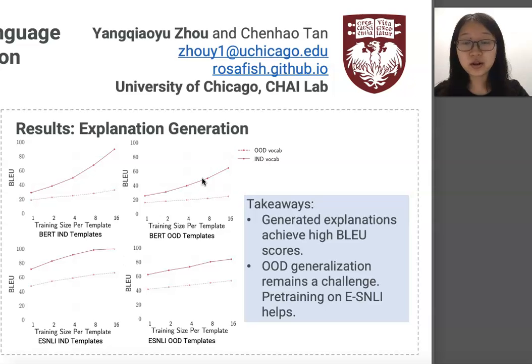Overall, the BLEU scores are high. IND vocab IND template achieves BLEU scores above 90, and even the most challenging test scenario achieves a BLEU score at around 20.